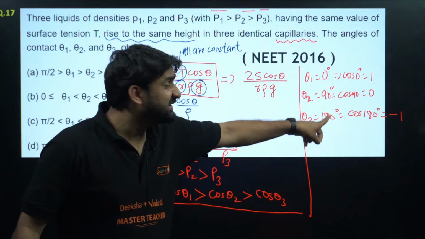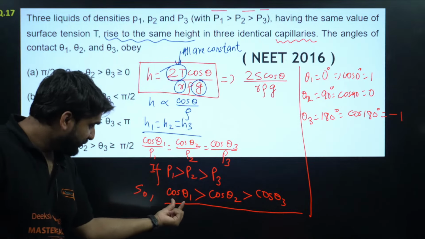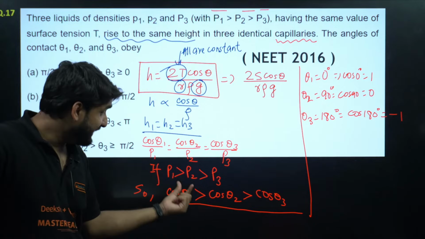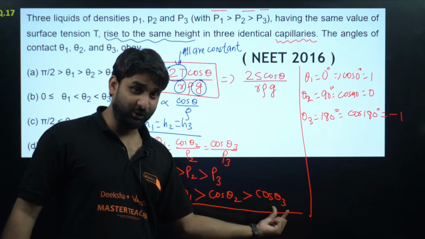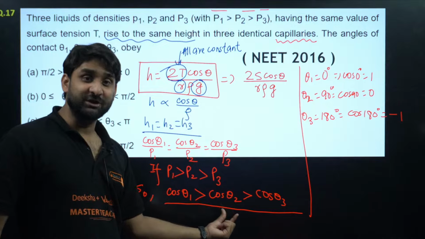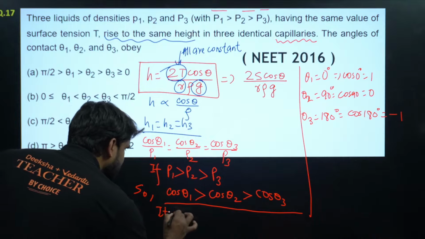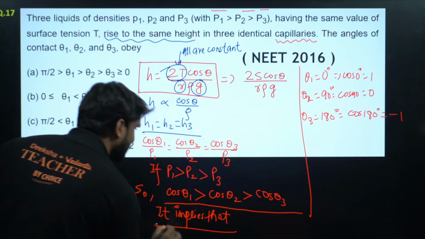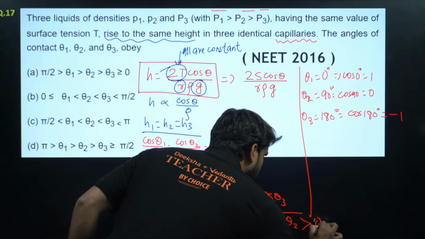So as we increase the angle, the value of cos decreases. So the value of cos theta 1 is greater, which indicates that theta 3 will be greater. Cos 180 is the smallest, cos 90 is 0, and cos 0 is 1. So it implies that theta 3 is greater than theta 2 is greater than theta 1.